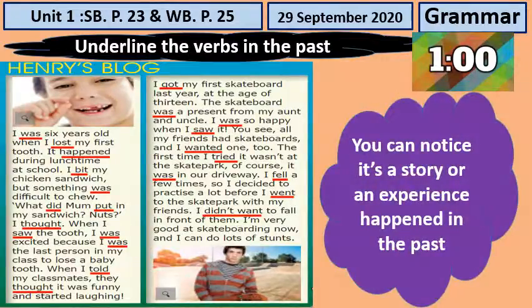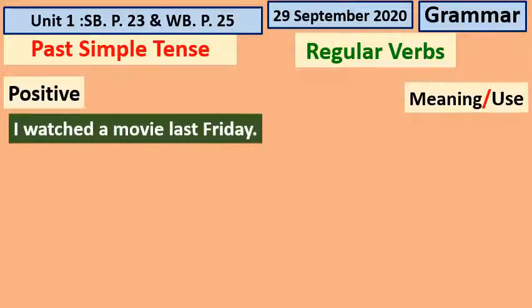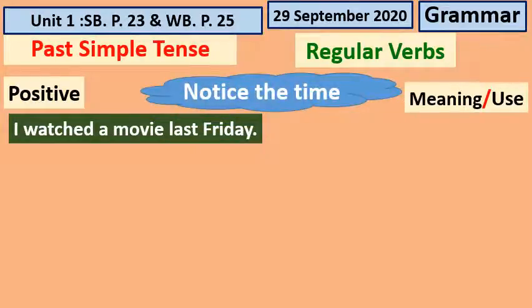So today we are going to talk about the past simple. You can notice it is a story or an experience that happened in the past, so we are going to use the past simple form of the verb. Now let's have a look at the structure of the past simple tense. For the positive, for example: I watched a movie last Friday. Notice the time, last Friday, and watched.